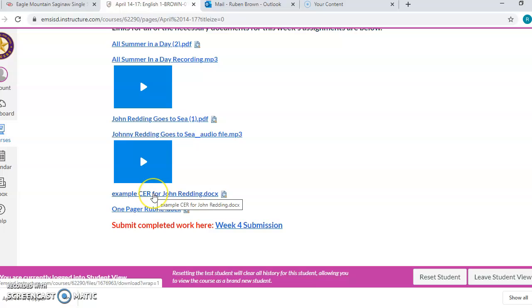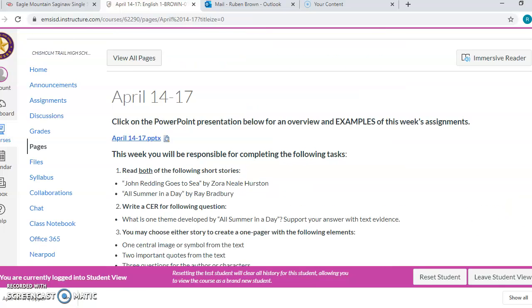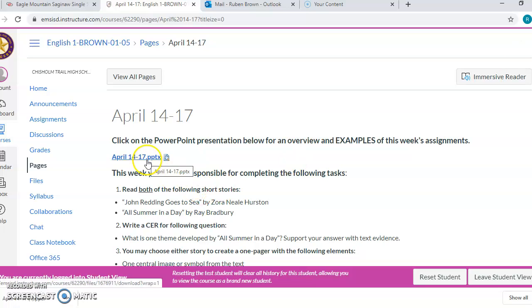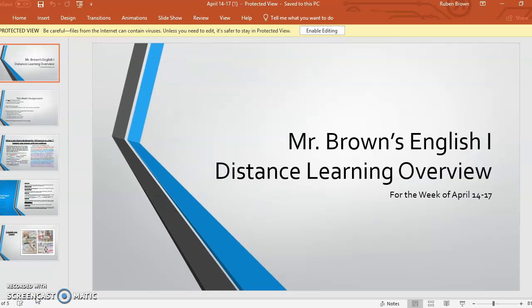I've also included an example CER to help ensure that you understand how to write your own CER response. And then I had the rubric for the one-pager that you're going to have to create. But let's go ahead and go up here. We'll click on this PowerPoint and take a look at the guidance that I give you through that.